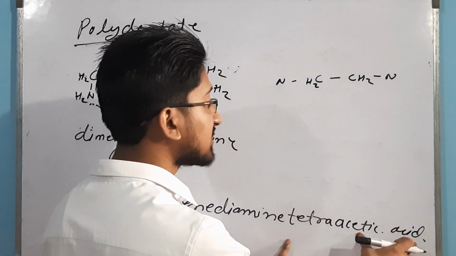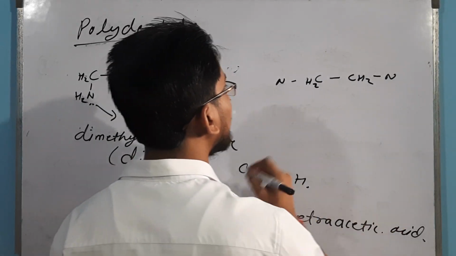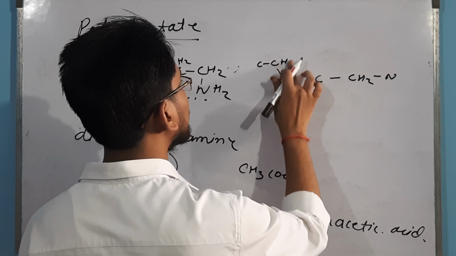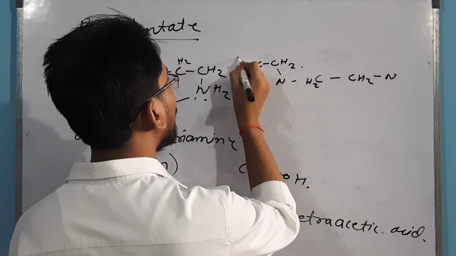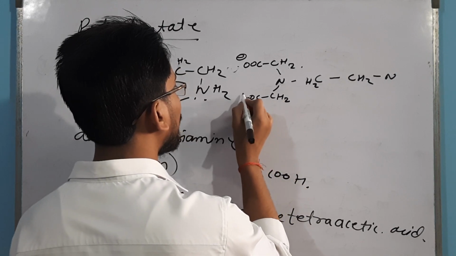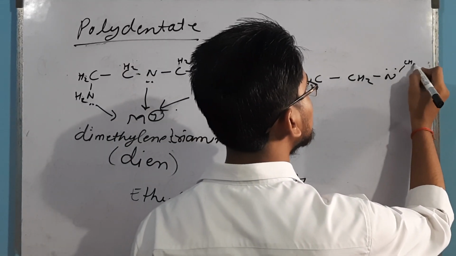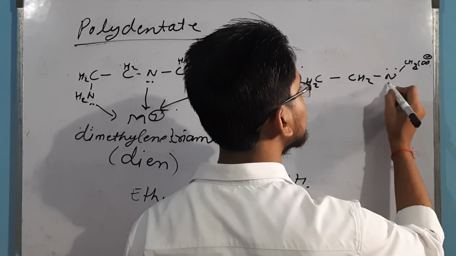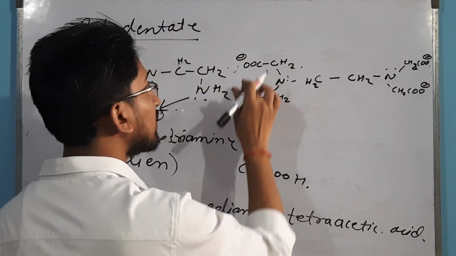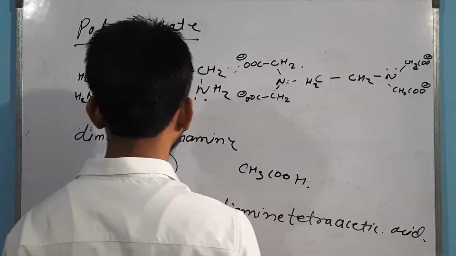And what are the 4? The 4 are acetic acid, that is CH3COOH. They have CH2COO minus, again CH2COO minus, then CH2COO minus, and CH2COO minus. This is hexadentate. How? 1, 2, 3 is this nitrogen, then 4, 5, 6. It is a hexadentate ligand.